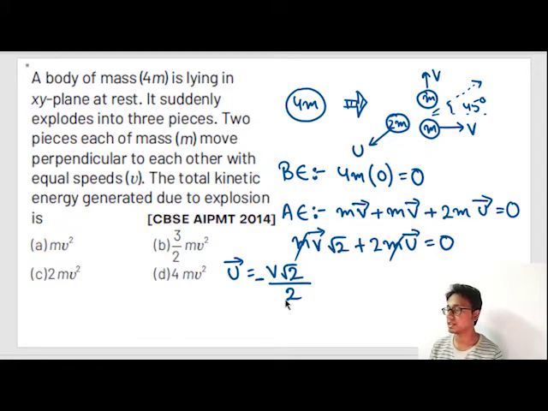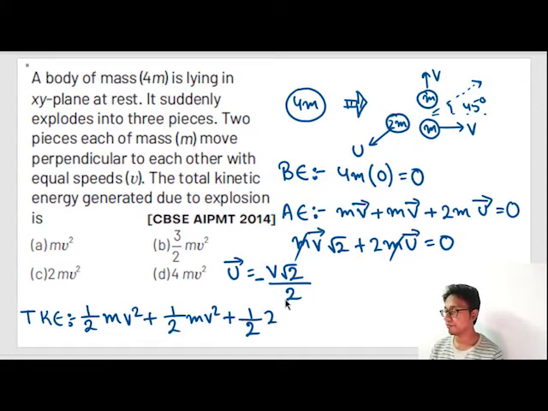Now what is the question asking? The total kinetic energy. Total kinetic energy is given by kinetic energy of the first particle after explosion, half mv square, plus half mv square, and I told you these all are scalar quantities, plus half 2m and v root 2 by 2 squared.